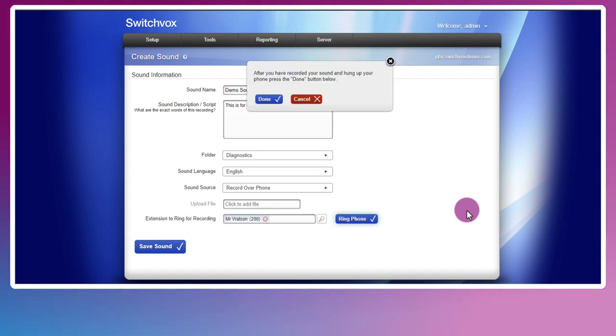Please leave your message after the tone. When done, hang up or press the pound key. This is a test for the Switchvox demo of recording sound prompts over the phone. Thank you.